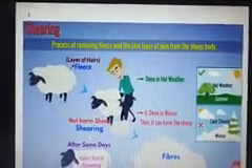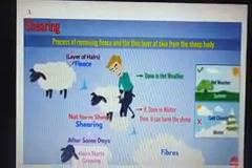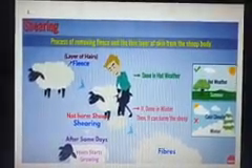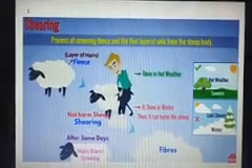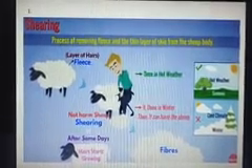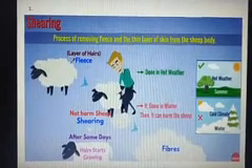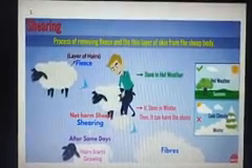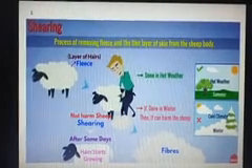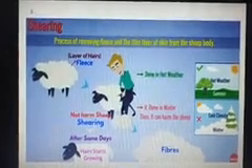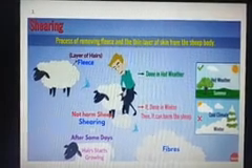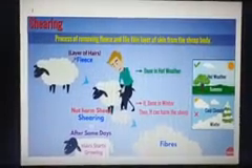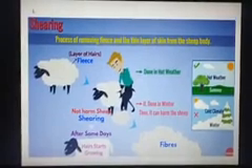Here you can see a person is removing hair of the sheep with the help of razor or clipper, and the fiber is taken out. This process is mainly done in hot weather and not in winter, as during hot climate they can survive very well, and by the time winter arrives, again the hair will grow enough to protect it from the winter cold.